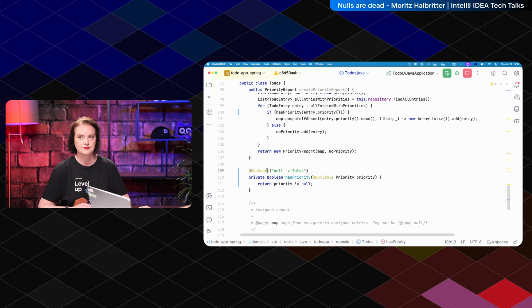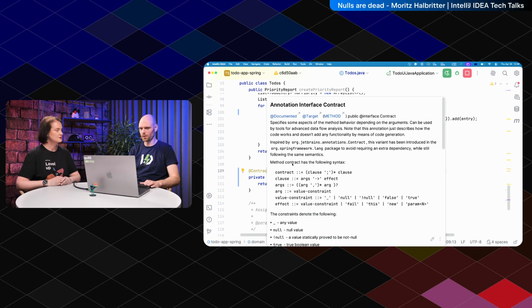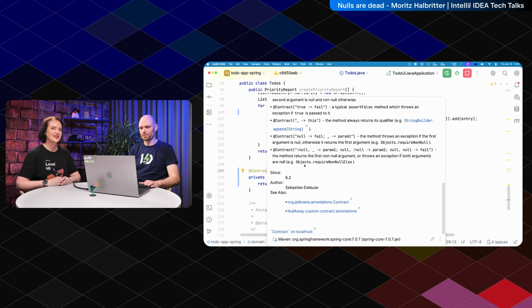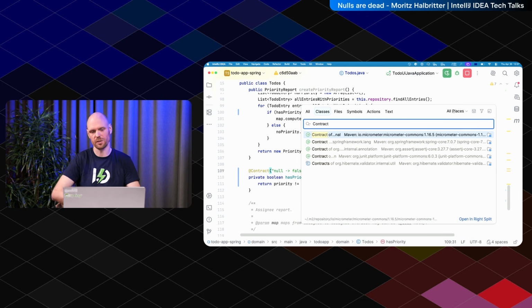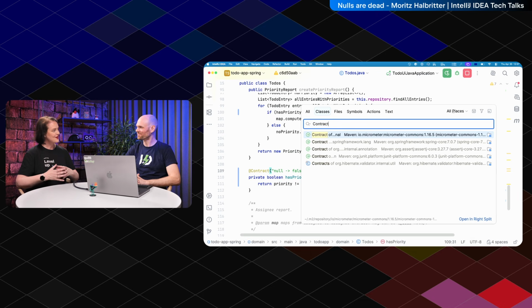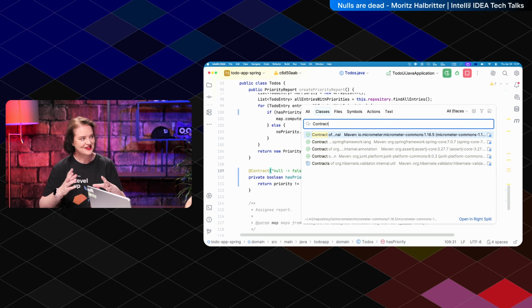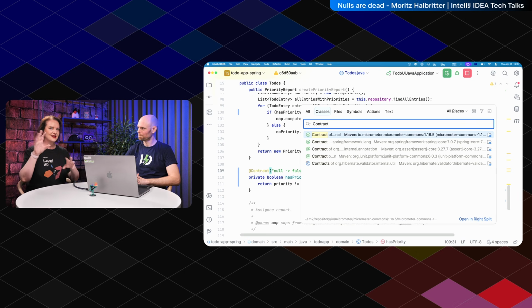So this contract annotation here, to answer your question, you can see the DSL here. It's from org.springframework, Spring Core, and not from JSpecify. If you take a look at how many contract annotations you have. Exactly, and we said the whole point of JSpecify is to be tool, framework, vendor agnostic. And I think this is one of the topics that the working group is still working on, to standardize the contract annotation, because there might be slight differences between these different contract annotations.